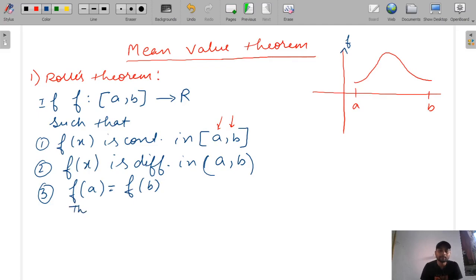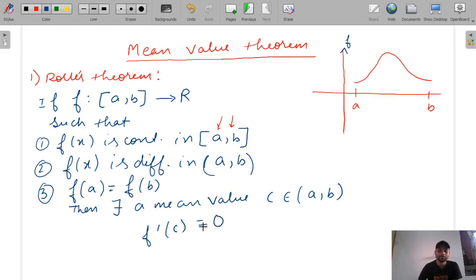Then there exists a value c in (a, b) such that f'(c) = 0, and we can see the mean value f'(c) = 0.